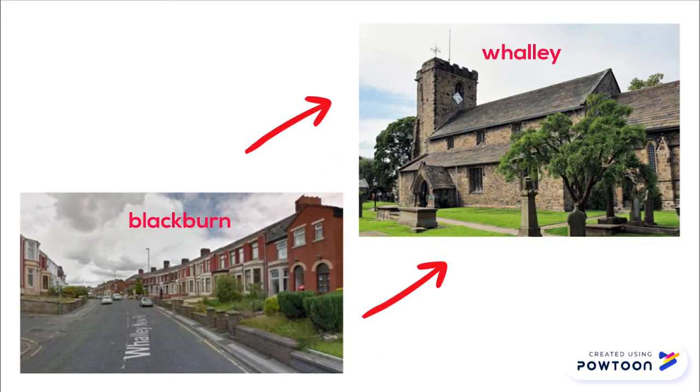An example of counter-urbanization is in Blackburn and Whalley. Blackburn is a town in England and Whalley is a village. People leave Blackburn for Whalley because they dislike the current conditions in Blackburn and are more attracted to the village, which has some old shops, pubs, residential property, and transportation links.